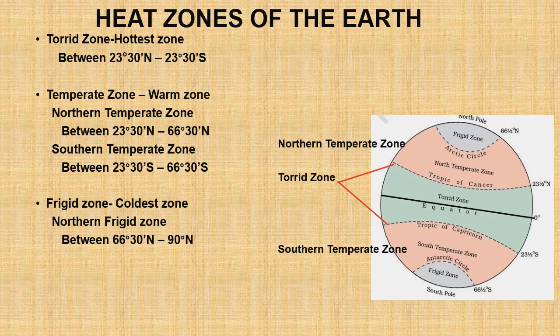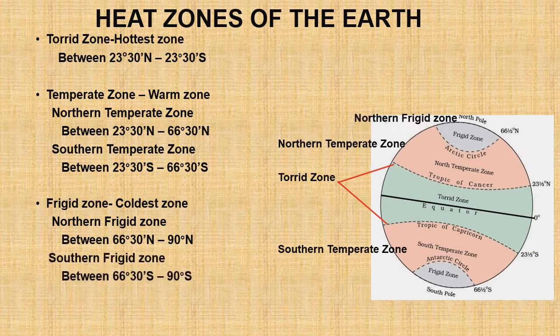And the southern frigid zone lies between 66.5 degrees south to 90 degrees south in the southern hemisphere, between the Antarctic Circle and the South Pole.